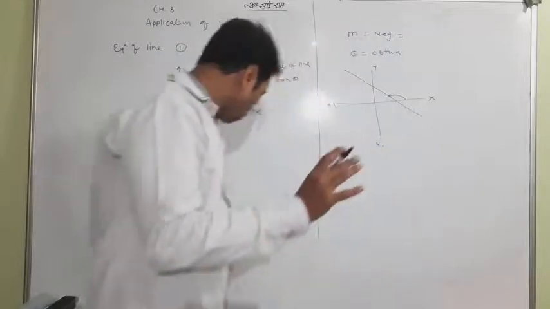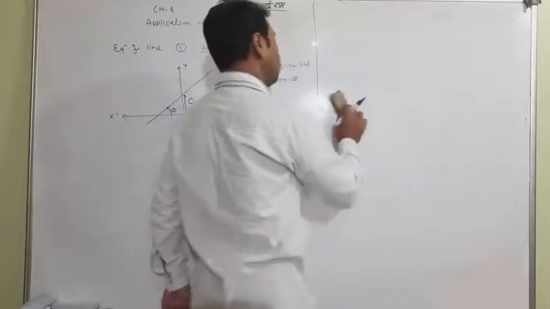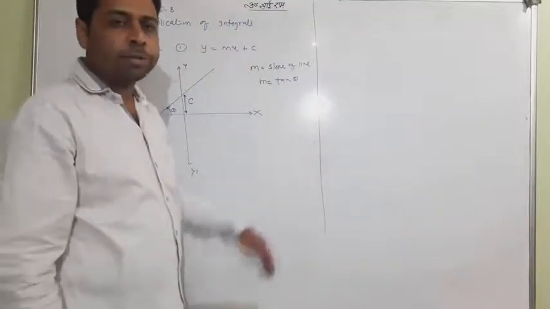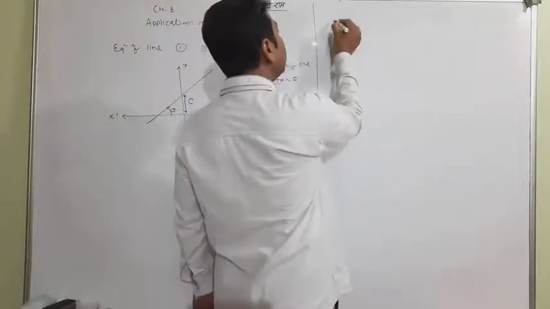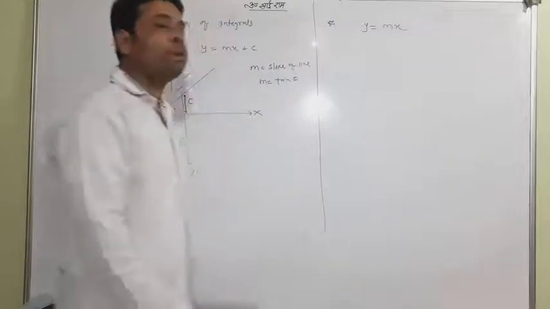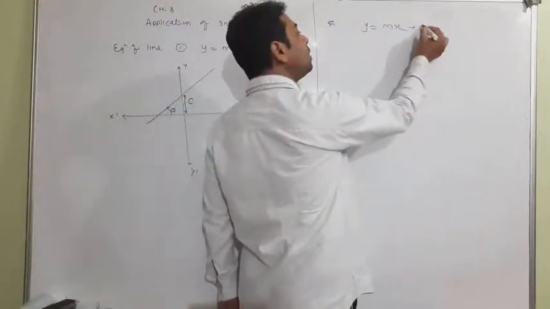Okay, but this knowledge is very important. How to make the graph I will tell you, but one by one I am telling you all the concepts. Please try to understand. I am writing a very important thing: if I write only y equal to mx, one can understand there is no c, so c is equal to 0.